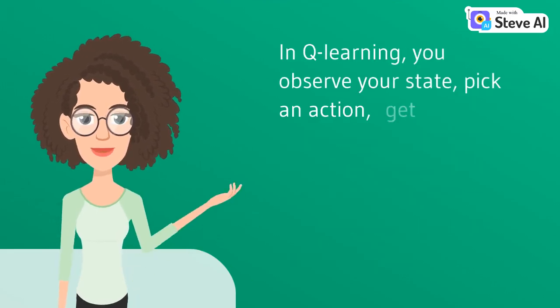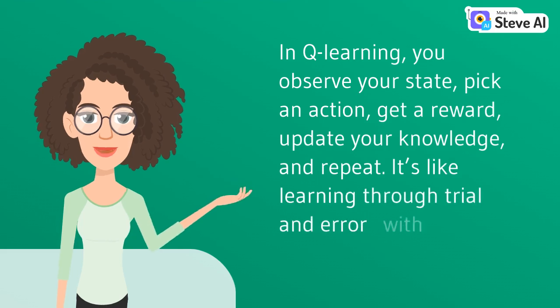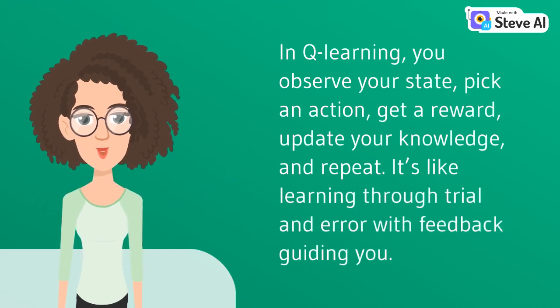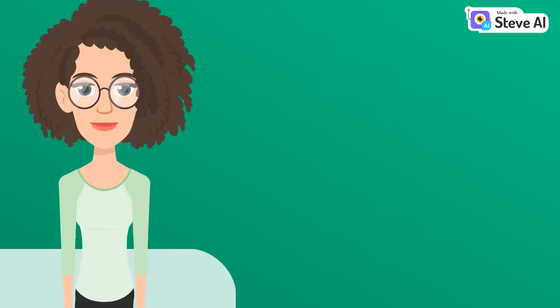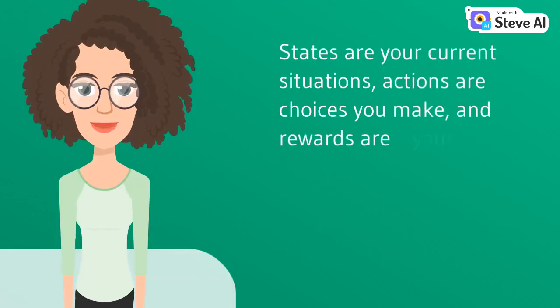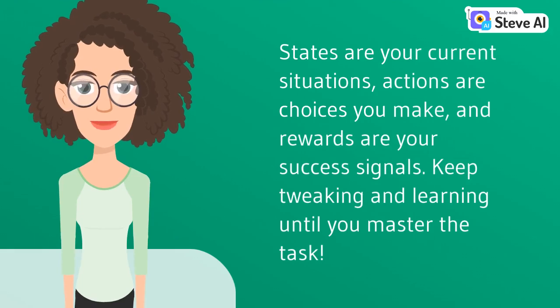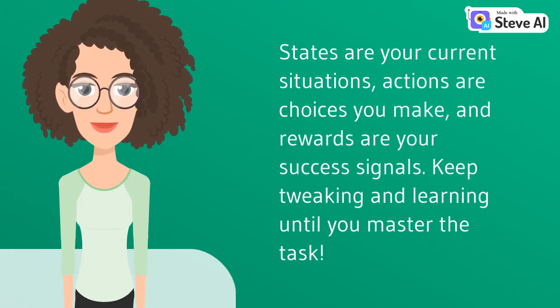In Q-learning, you observe your state, pick an action, get a reward, update your knowledge, and repeat. It's like learning through trial and error with feedback guiding you. States are your current situations, actions are choices you make, and rewards are your success signals. Keep tweaking and learning until you master the task.